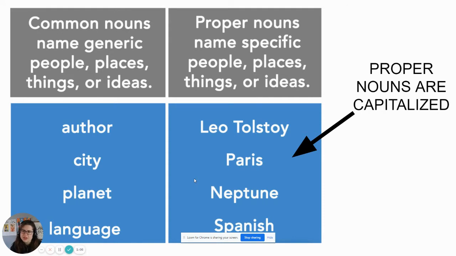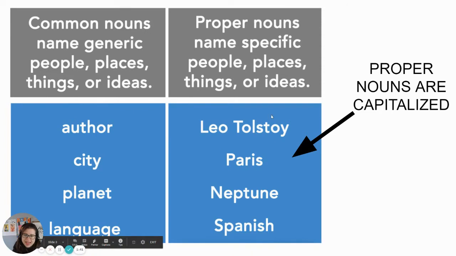Proper nouns, on the other hand, are specific people, places, things, or ideas. So instead of just saying marker, I could say Expo marker, which is an example of a proper noun. Instead of just saying city, I could say Paris. Instead of saying planet, I could say a specific planet, Neptune. Okay. Instead of just saying phone, I could say that I have a Google Pixel. Okay. Now, the thing about proper nouns is proper nouns are always capitalized.